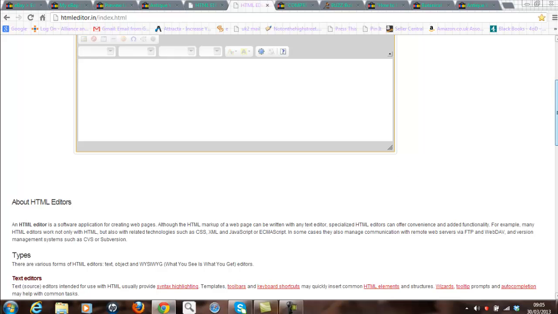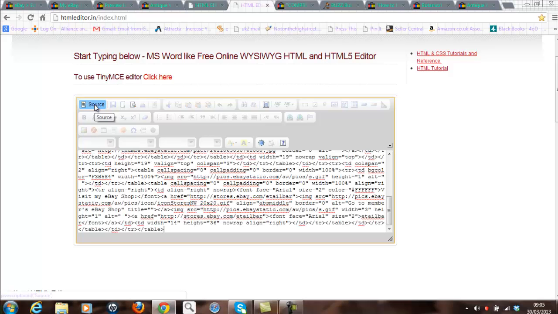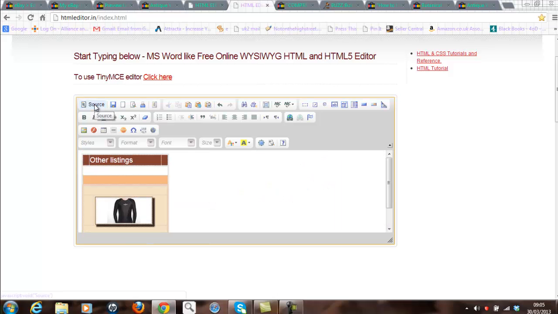So what happens here is I get the opportunity to drop that code that I've just saved in computer memory into the source box here. So I'm going to do that by going Control V, and then I'm going to hit the source button again, and you'll notice now that the box appears very nicely. Now what I've done within the Auction Money Generator is I've captured the original text because it has a nice looking trust emblem built into the code.